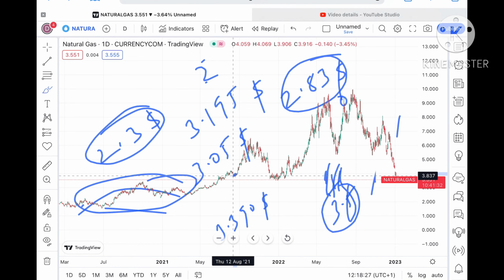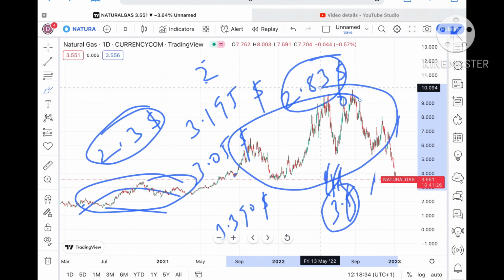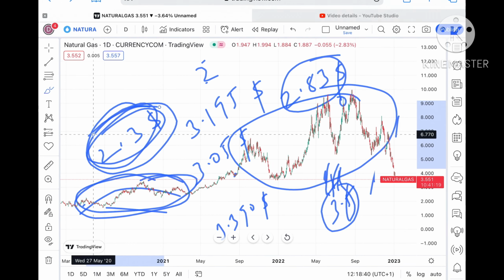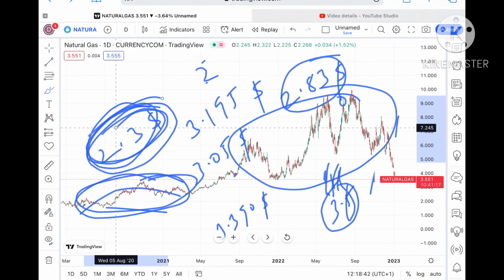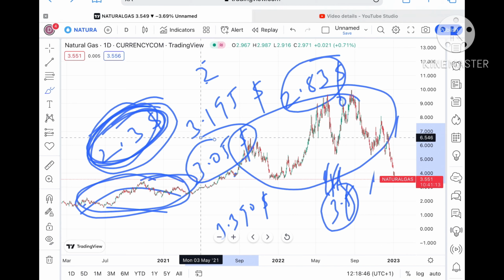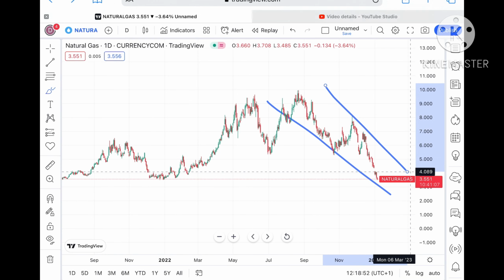Okay, but if a level of 3.195 sustains, then we can see a bounce back can come, and this is the level where the price of natural gas has been moving for quite some time. Okay, but from September 2021, we have seen the range and the volatility for natural gas was very high. But if you look at before 2021, it was moving very steadily, and it was quite low and was below a level of $4 also.